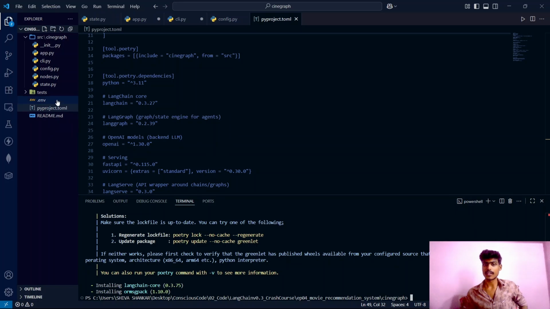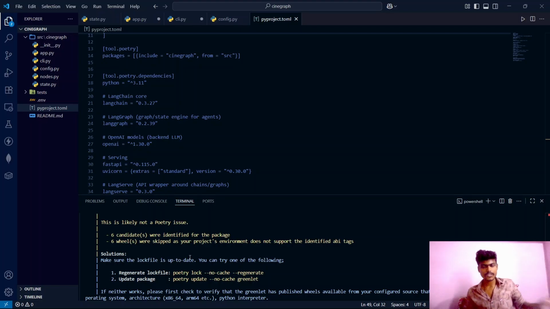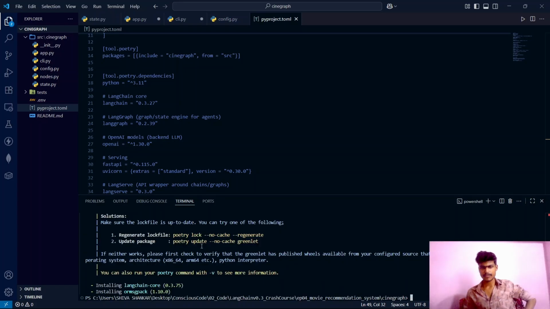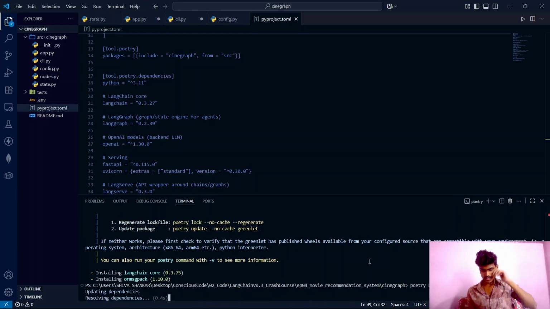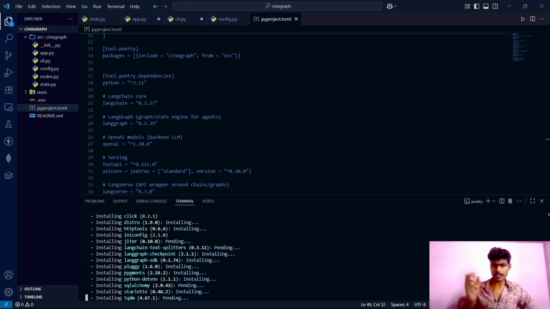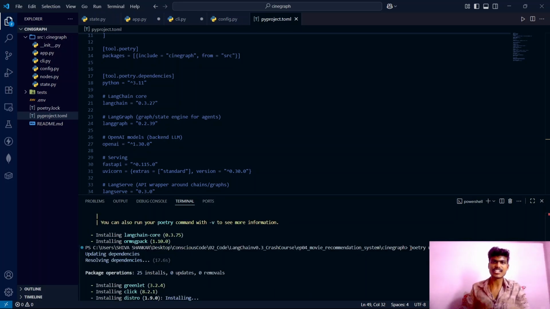The dependencies are installed, but we did not get a poetry.log file. Let's see what's happening here. A few moments later. And of course, nothing in programming runs in the first attempt. We are getting this lovely error about greenlet. No worries, guys. If you execute poetry update no cache greenlet, this thing, then the error should go. This particular command basically forces the poetry to refresh and rebuild the greenlet package without using any cached junk.